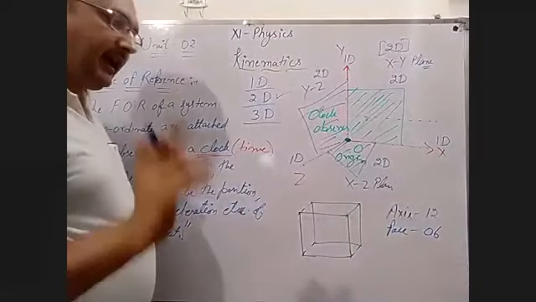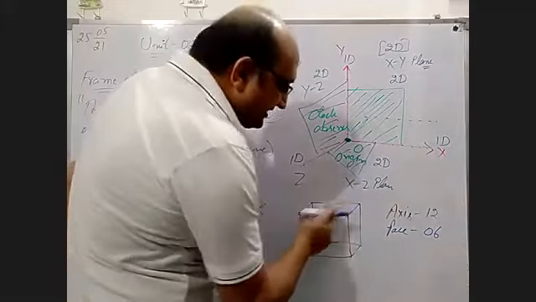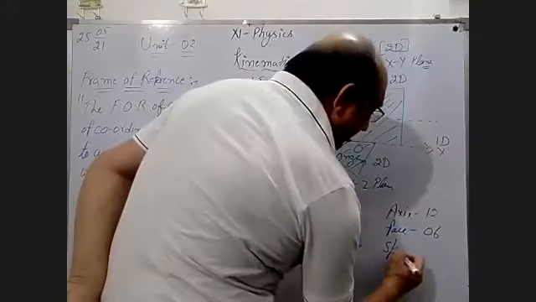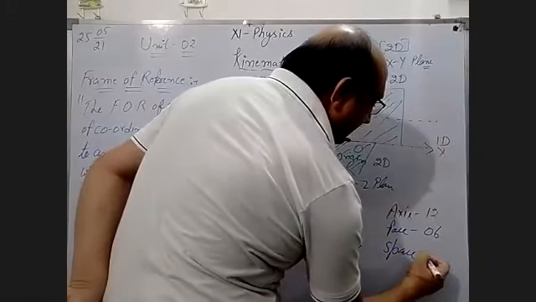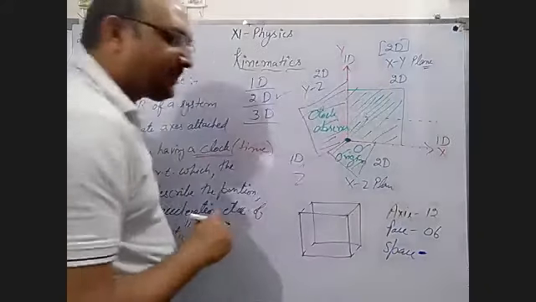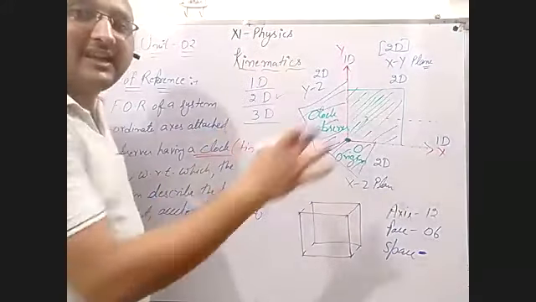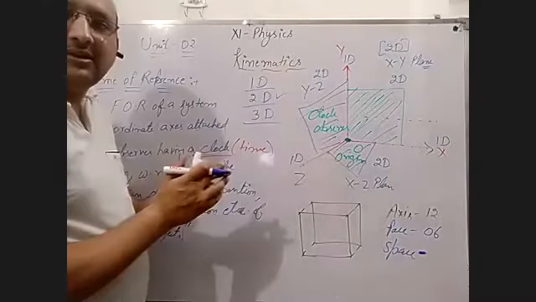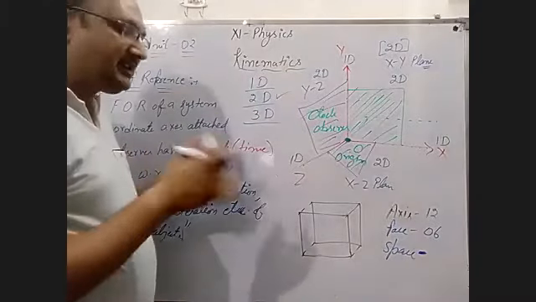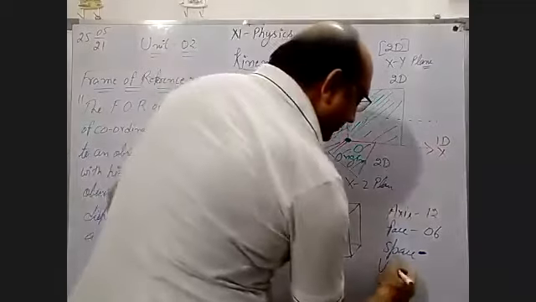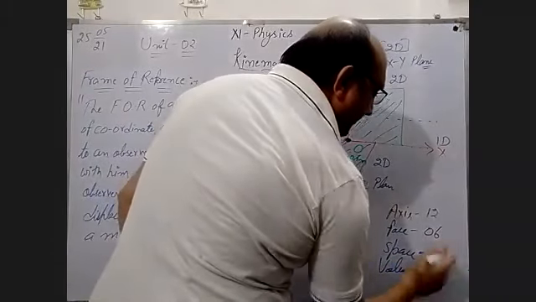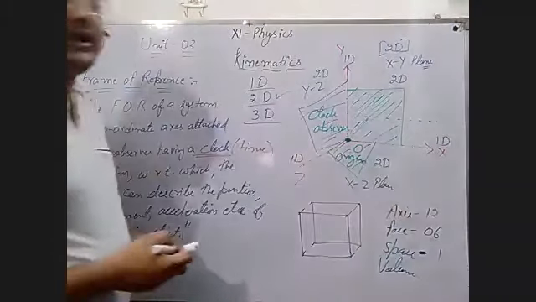And the next thing is the space in between them. Where is the space? Inside the box, the whole region, the whole space. This space is also called volume, as you know very well. This is only the space.